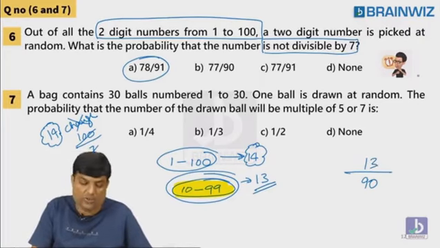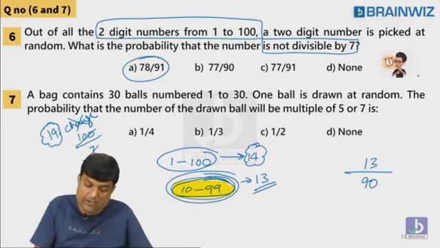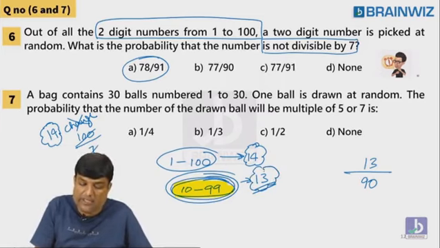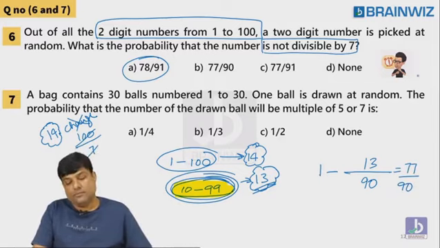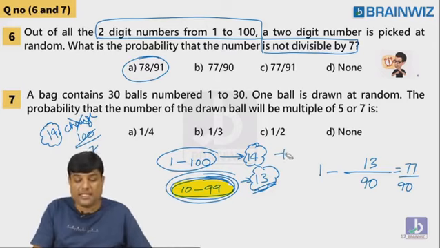Following everybody? From this yellow color, you are picking some numbers. So 13 numbers are in your favorable. So this is yes, yes. I don't want yes, yes. I want no, not divisible. So this is the answer, 77 by 90. Understood? If 14 minus 1. Why minus 1, guys? Because that 14 have got one number, that is 7.